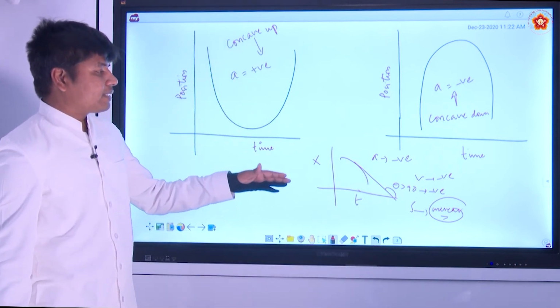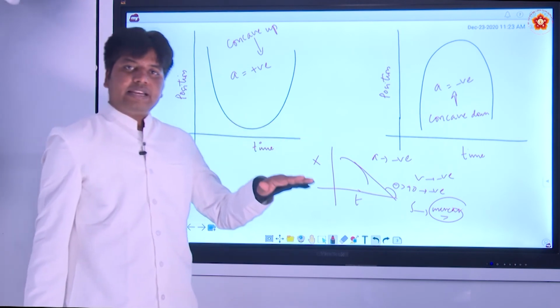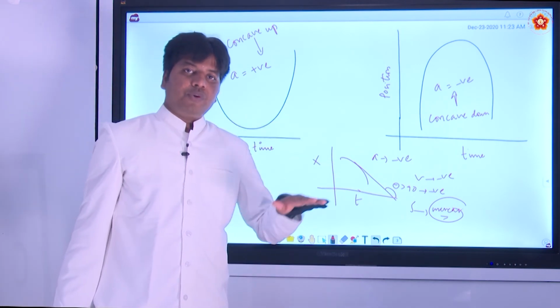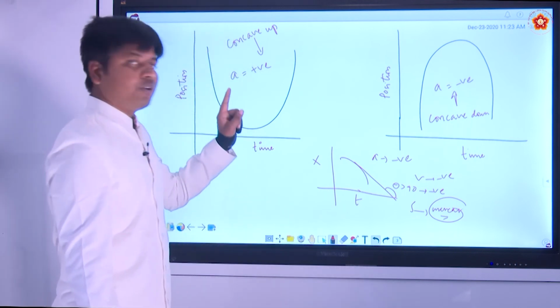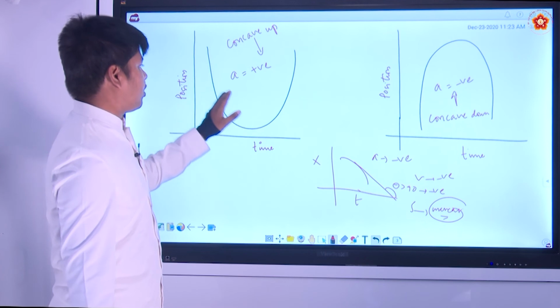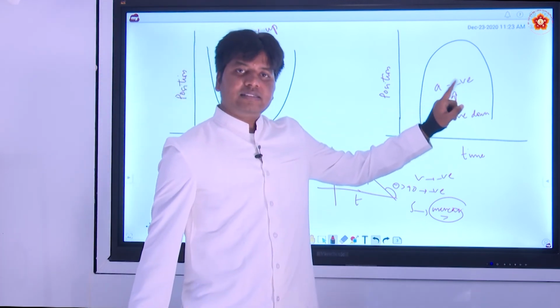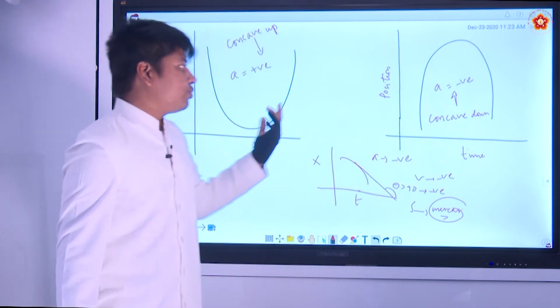So if you are asked from the position time graph to calculate the velocity time graph, how can we solve it? Let us see. Have you noted down? If you have concave up, the acceleration of this object's movement is positive. If you have concave down, the acceleration is negative. All right. You can use your mathematics also.